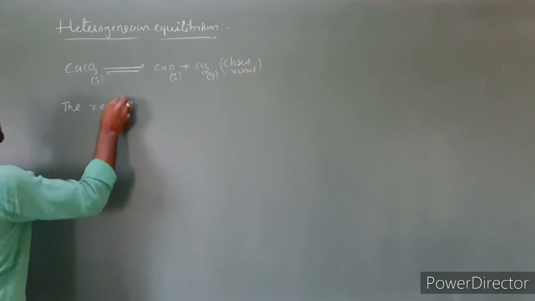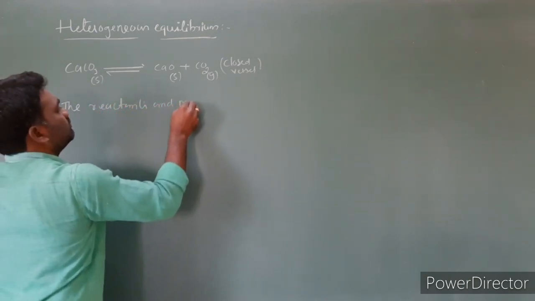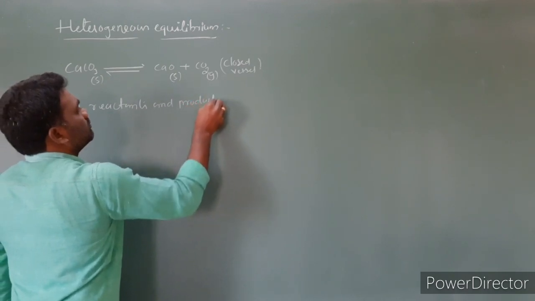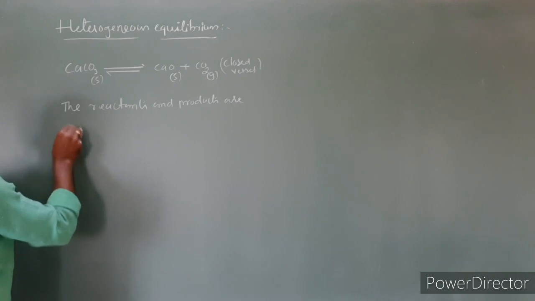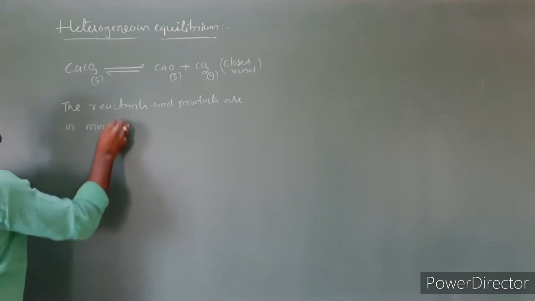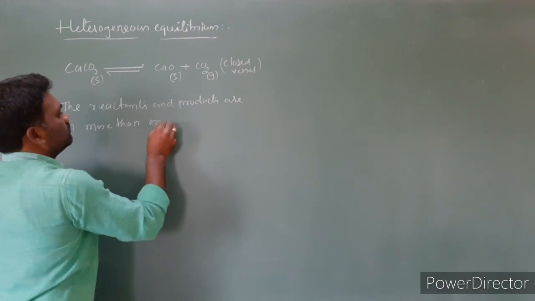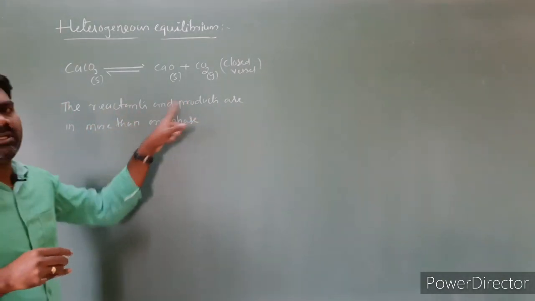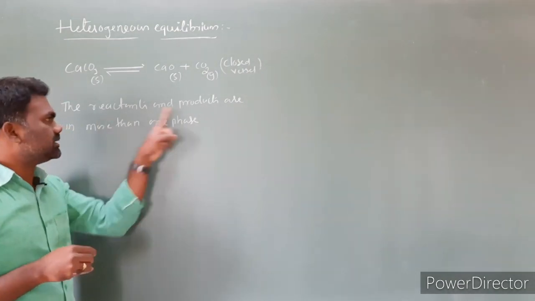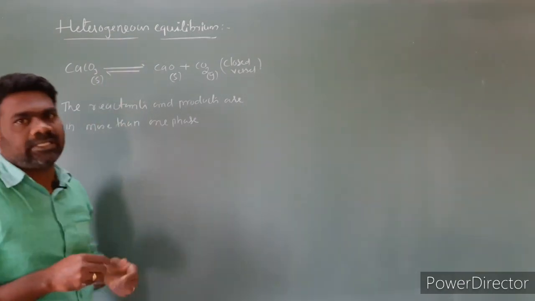The reactants and products are in more than one phase. So when the reactants and products are not in the same phase, the equilibrium is called a heterogeneous equilibrium.